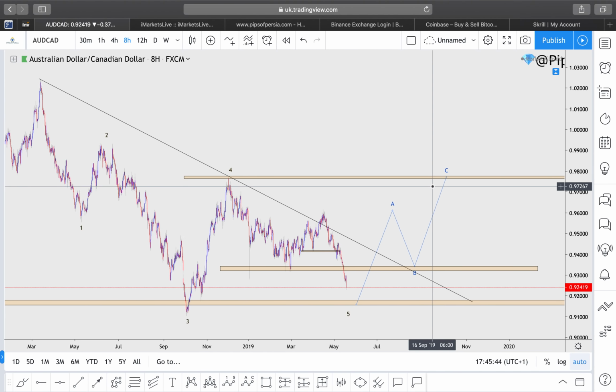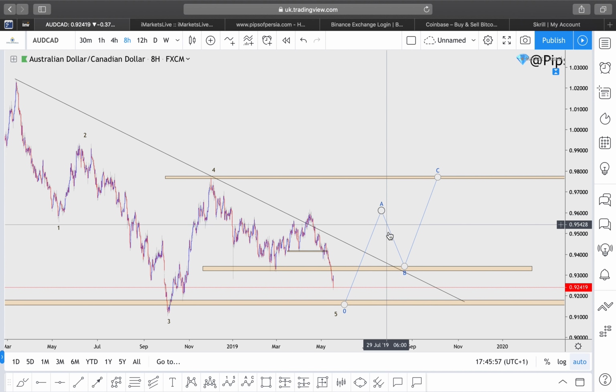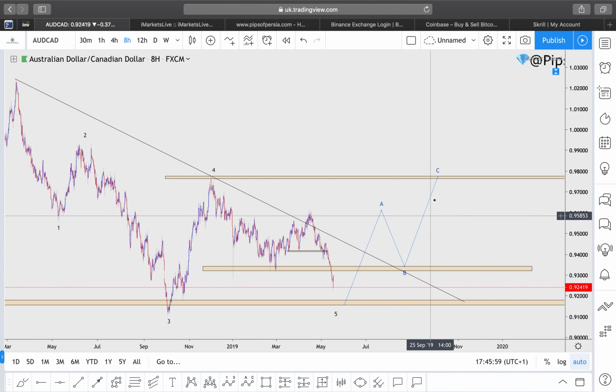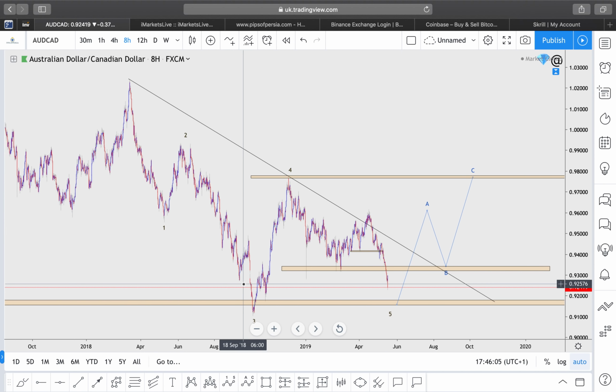In this case, we can either enter the potential buy positions at the marked weekly zone, provided we get price action. If not, you can wait for the completion of the first wave to the upside, that A wave. Okay, wait for the exhaustion, and then ride the B to C wave back up to the high of the fourth wave of the previous wave pattern.